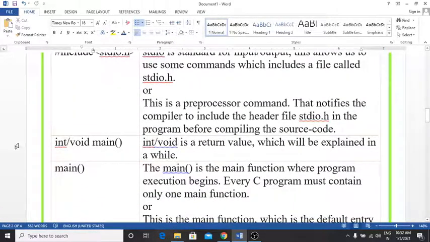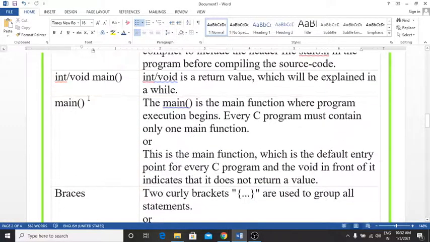Now the next one is int or void main. Integer or void is the return type or return value, which will be explained in a while, when we start the programming. The main function: main is the function where program execution begins. That means the C program starts with the main function. Every C program must contain only one main function.